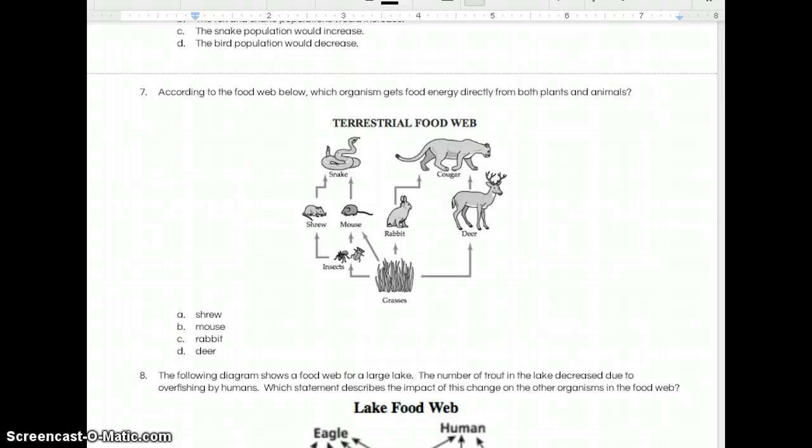Number 7. According to the food web below, which organism gets food energy directly from both plants and animals? A. Shrew. B. Mouse. C. Rabbit. D. Deer.